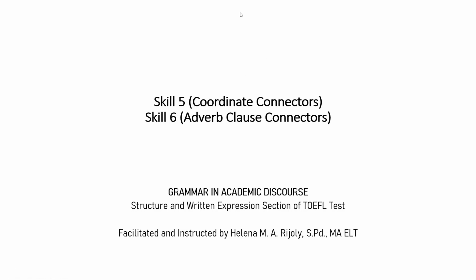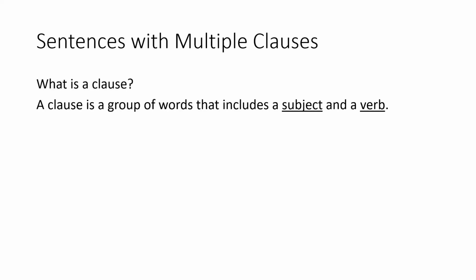Before we move on to the skill, let's talk about clauses, because a sentence will sometimes have multiple clauses. It can have one, two, or maybe more, depending on how complex the sentence is. What is a clause?